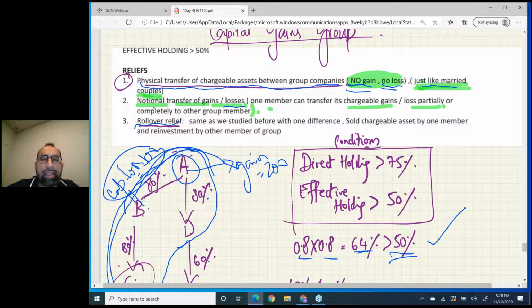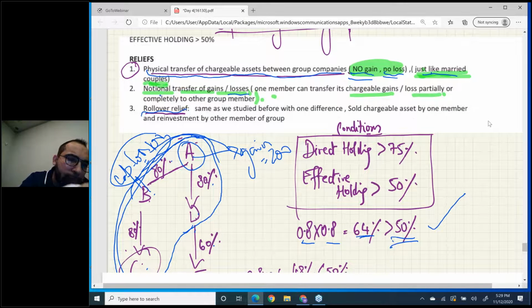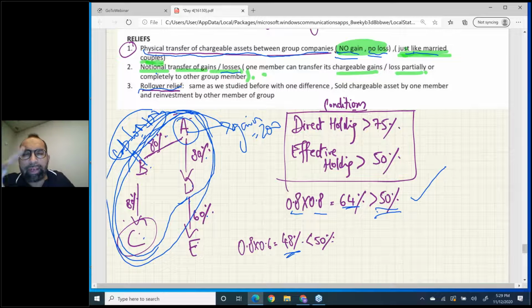Okay, and the last thing is rollover relief. What rollover relief did you study on day one? On day one, when we were discussing only a single company, a single company first used to sell an asset and reinvest in another business asset, but the company must be the same. At that time, one company had to do the whole procedure. But now think of the complete group.